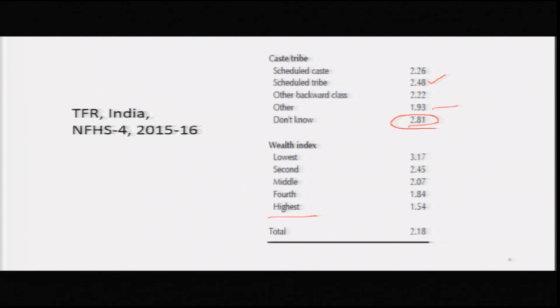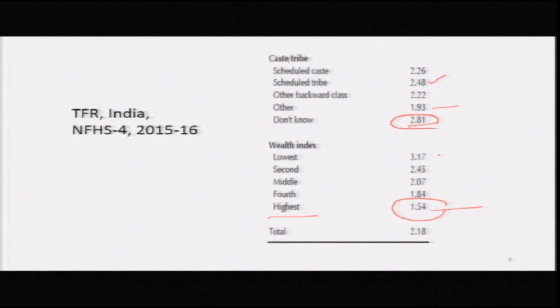But if we interpret wealth largely as income, you find that those who are in the highest wealth quantile, with highest income, highest number of assets and better quality of life, they have a fertility rate much below the replacement level.